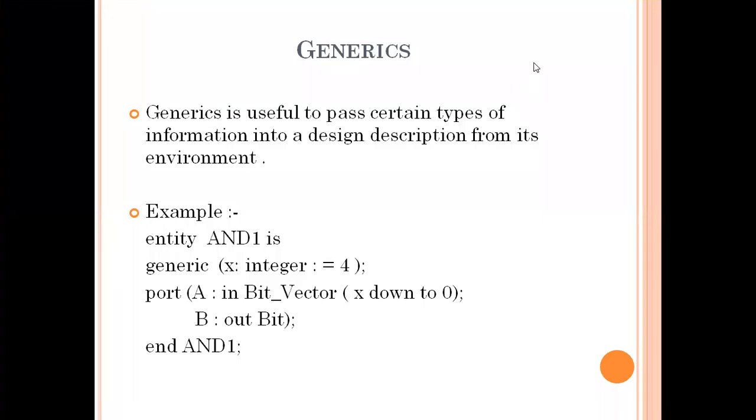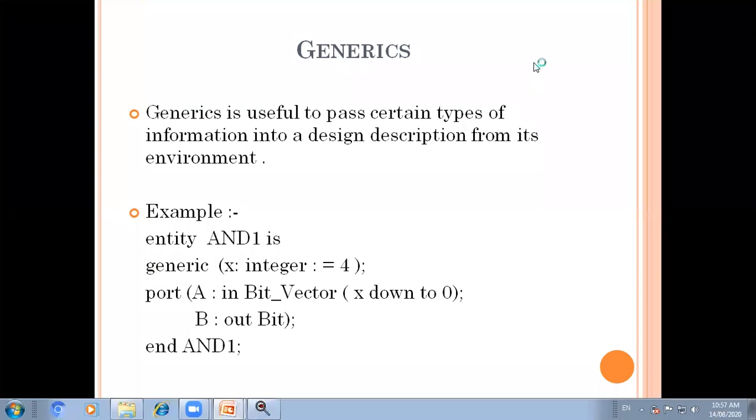So before going on to generics, we have already covered the part on hardware description language, and generics is also a part of the hardware description language, right? Actually, in the second unit, we learn how to represent digital systems with the hardware description language.